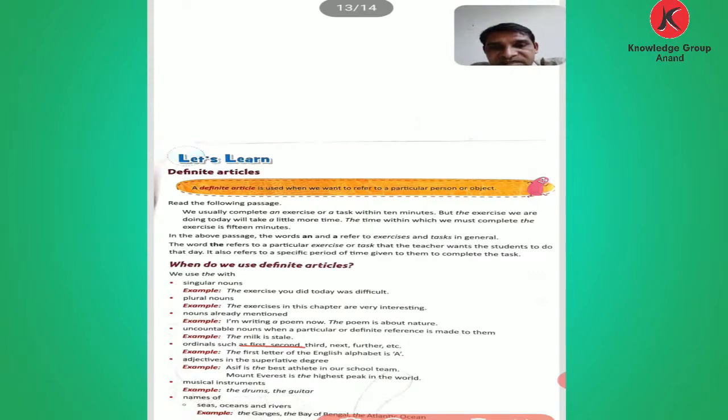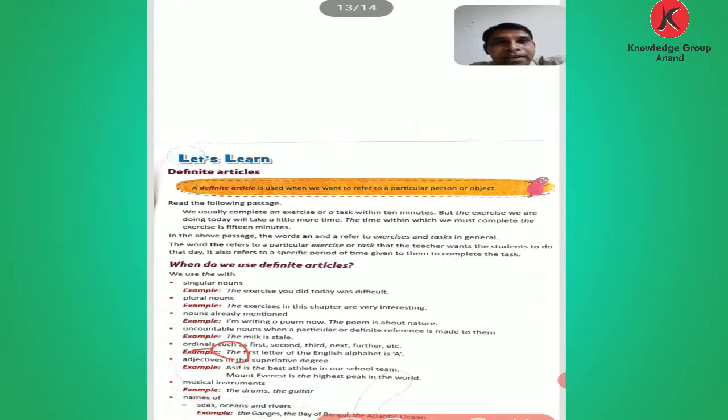Milk is stale, to show that it has gone bad. Okay, stale. Next, ordinals such as first, second, third, next, further and so on. Whenever you see these ordinal numbers, we put the before them. The first letter of the English alphabet is A. The last boy of the class is very naughty.